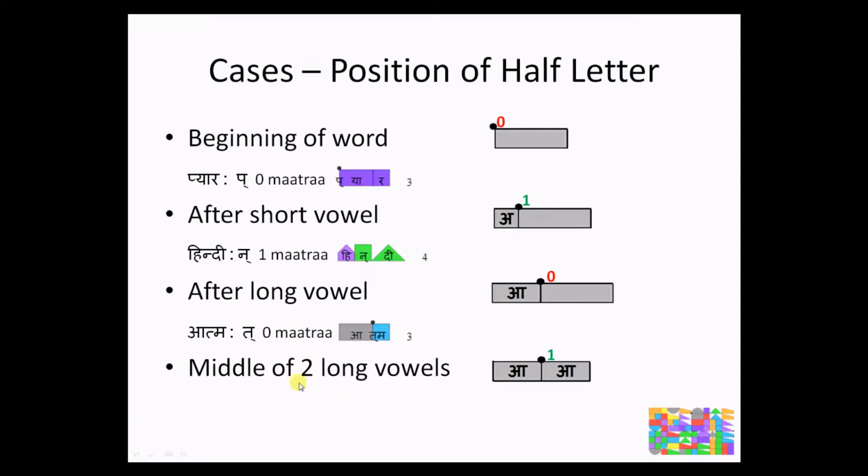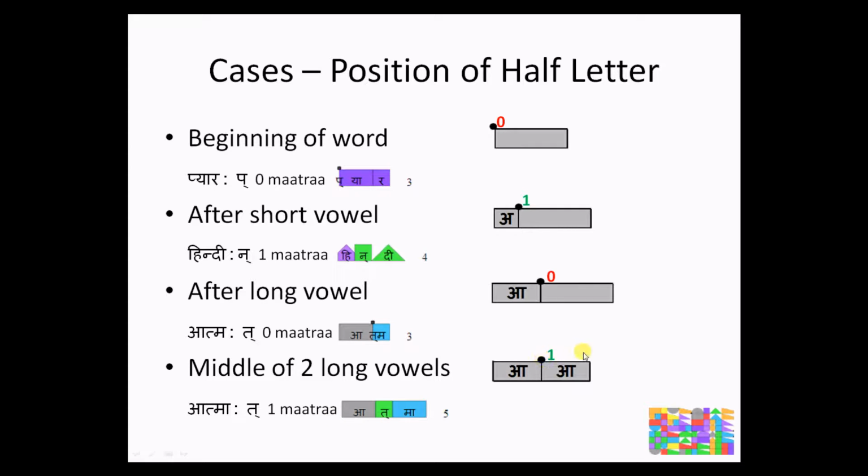And lastly, if the half letter is between two dirgh swar, then it would generally consume one matra to have a position of its own, such as aatma. In that case, the adha ta is consuming one matra because there is a dirgh swar on both the sides.